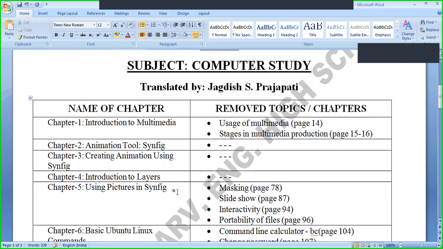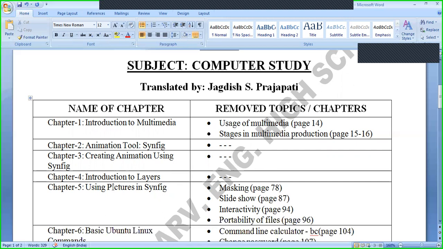Chapter number 2, animation tool, that is Synfig. This entire chapter will be asked in the examination, meaning nothing is removed or reduced from this chapter because it is very important. Similarly, chapter number 3, creating animation using Synfig. This is also important. Synfig is very important for the examination. So nothing is reduced from these two chapters, chapter number 2 and chapter number 3. Nothing is removed, meaning you have to prepare both chapters entirely.